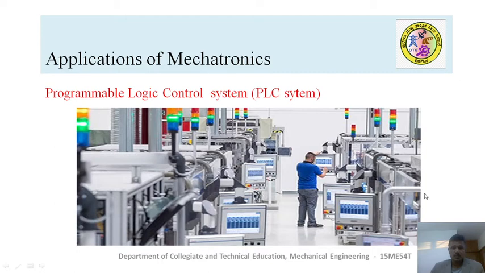All these things are going to be controlled with the help of a pre-programmed logic control system, and this is being called a PLC.